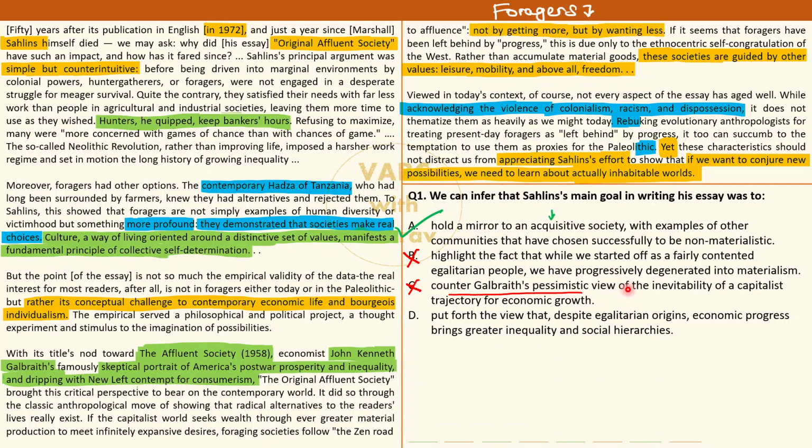OK, second of our options D is actually okay, fair enough, that economic progress has brought inequality and social hierarchies. Okay, but no, it fails badly in front of option A, which is far superior in its wording and does not have this conceptual flaw. So that's why option D also out. ठीक है. So I hope that I was able to explain to you properly कि किस तरीके से option A can be selected as the answer. Still, if you have any doubts, let me know in the comment section. As I said, once again, very comprehensive passage actually.